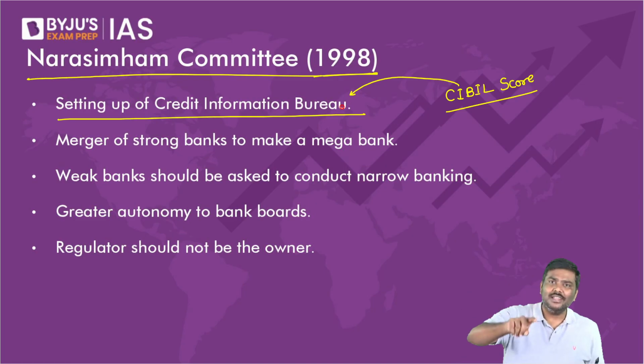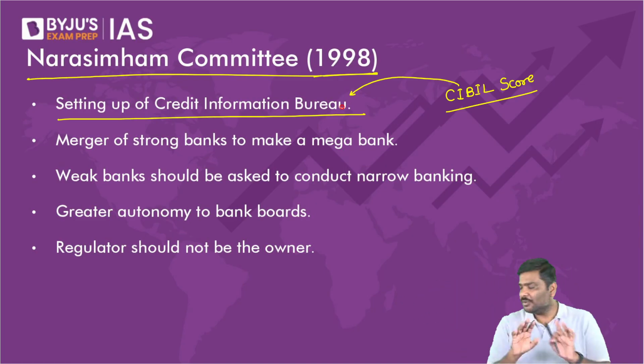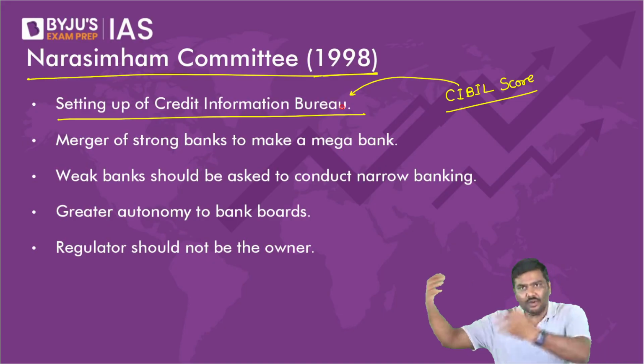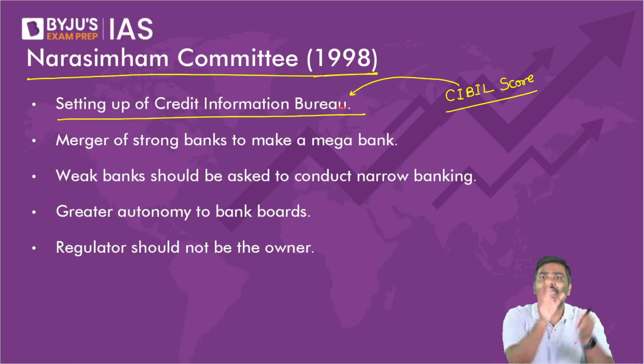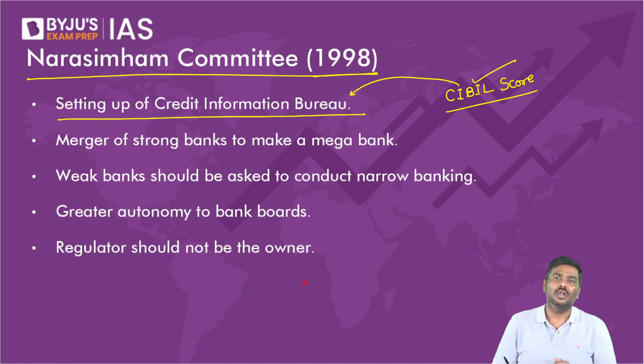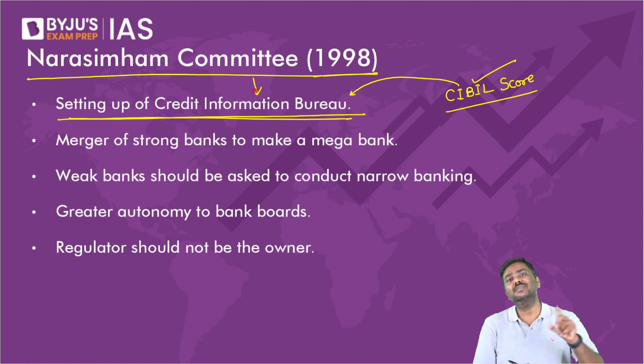Did you default? Did you delay the payment? So the argument is simple. Individuals, you, me, your neighbor, your friends, everybody will be given a score which is called a CIBIL score. And the recommendation to have an authority for giving a CIBIL score was given by the Narsimham committee.